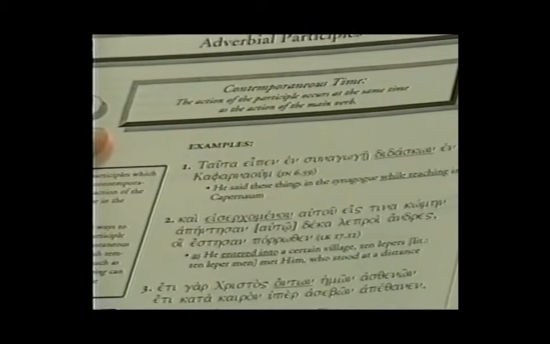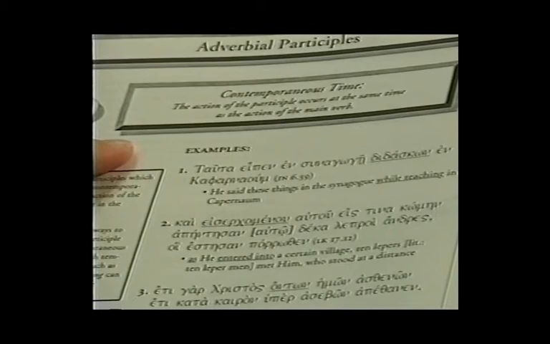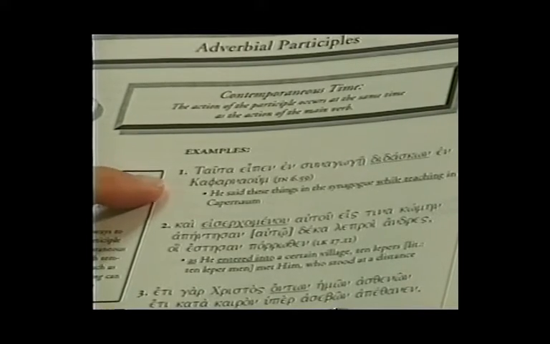If you'll look on page 550 in your grammar, we see adverbial participles showing contemporaneous time. That is, these are present tense adverbial participles. Look at the first example.